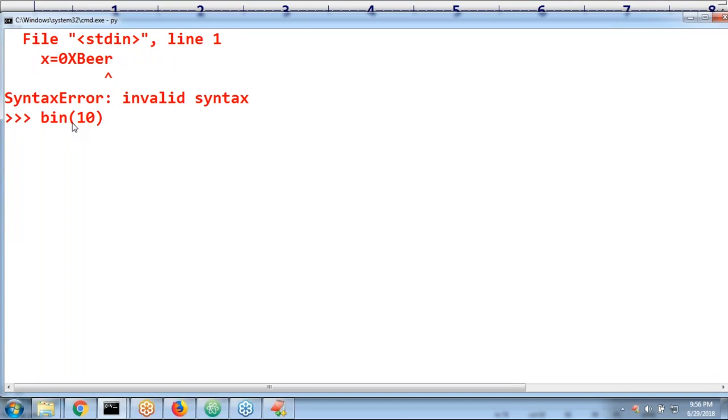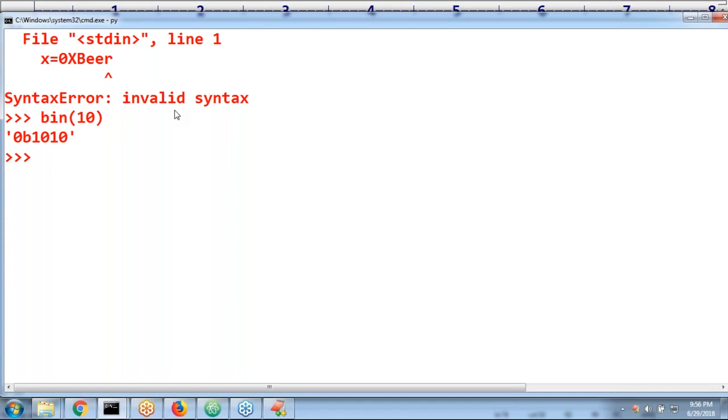Base conversion means we are trying to convert one base to another base, like binary to decimal to octal. By default, 10 is decimal type, base 10. I want to convert base 10 to binary. If you convert 10 to binary, what is the answer? 1010, correct or not? 0b1010.